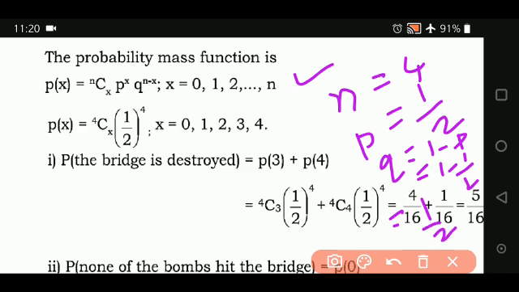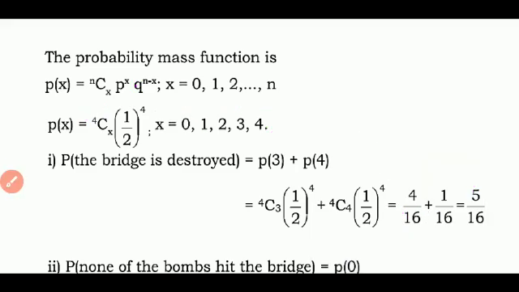Only the different values of x will change with different probabilities. So it is substituted here: 4cx into 1 upon 2 to the power of 4. The x value will take minimum 0, maximum 4: 0, 1, 2, 3 and 4.